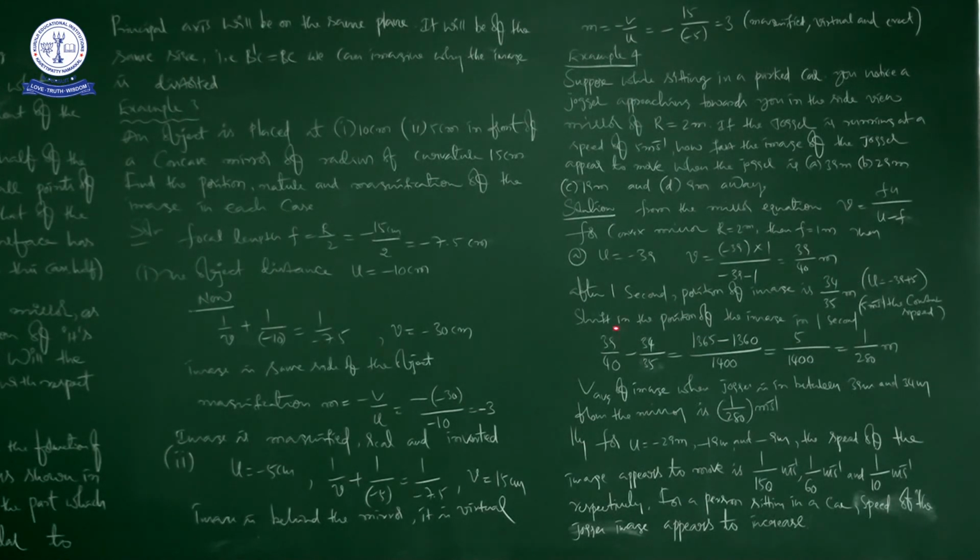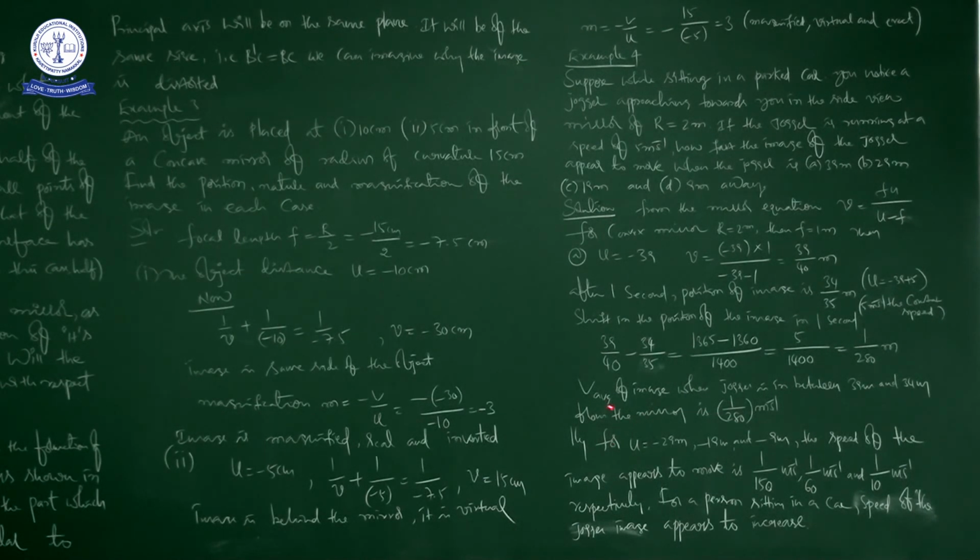Now we are going to find the shift in the position of the image in 1 second. You just have to subtract: 39 by 40 minus 34 by 35. So mathematically you can get it as 1 by 280 meters. This is the shift in the position of the image in 1 second. Next, the average speed of the image when the jogger is between 39 meters and 34 meters from the mirror is 1 by 280 meters per second.